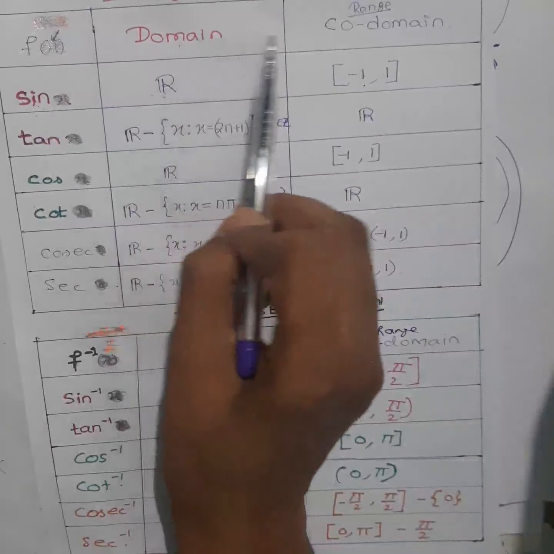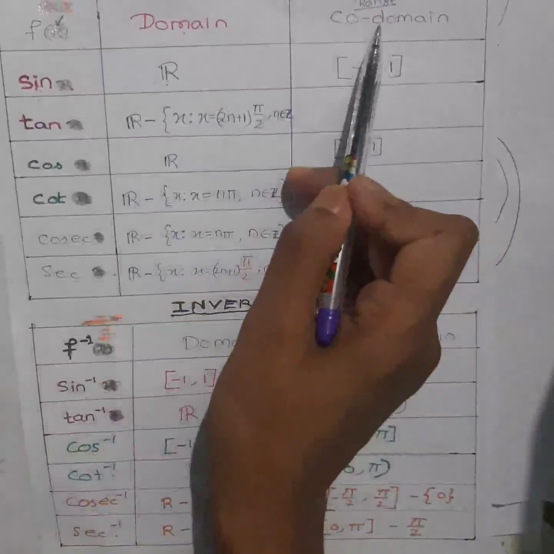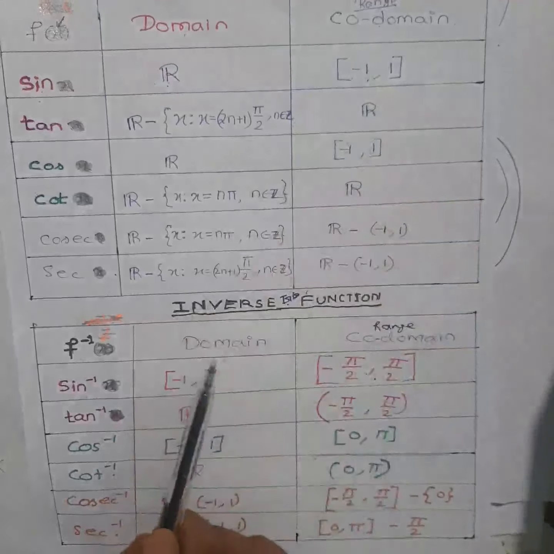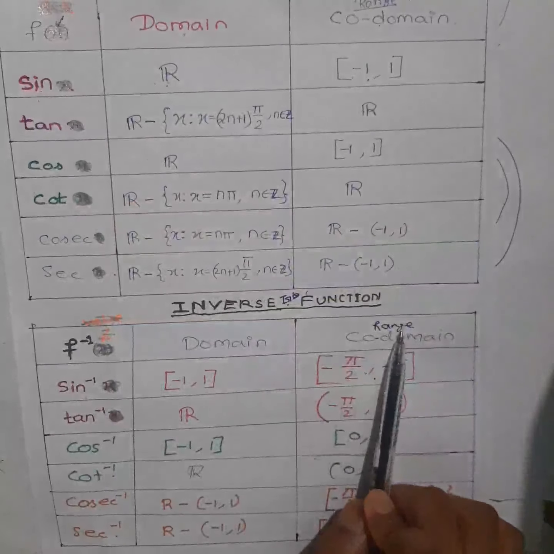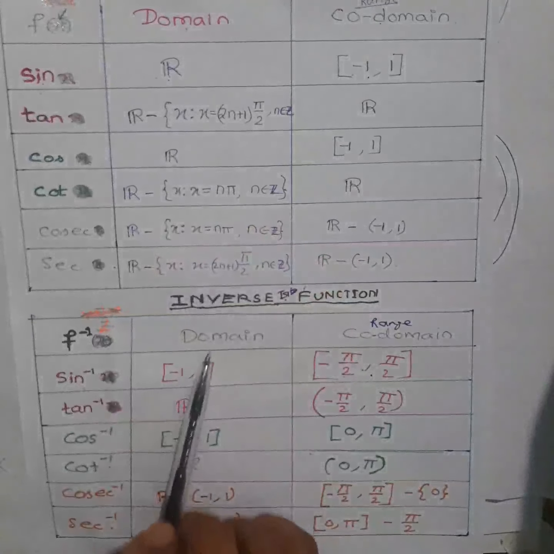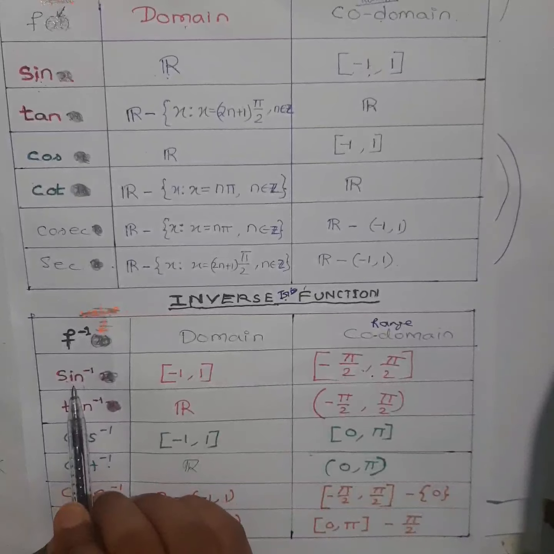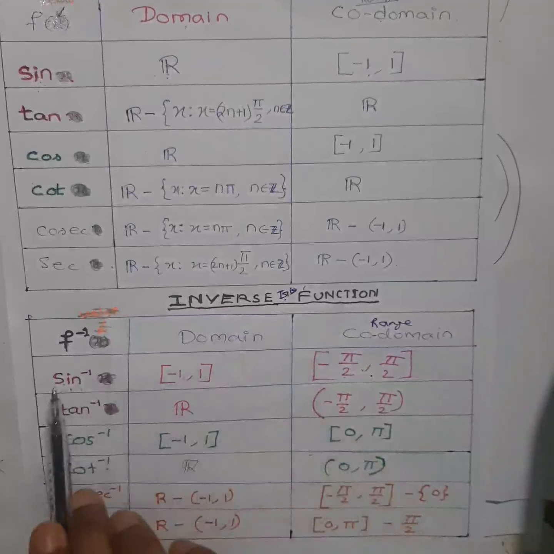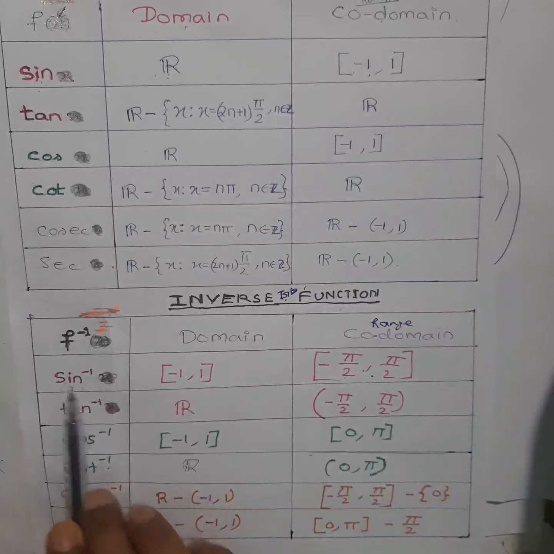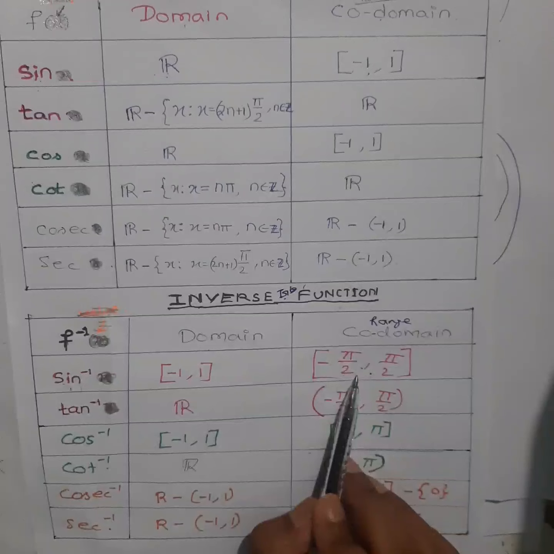If a function is defined like this, with this domain and codomain, and you want to find its inverse, it will always be like this. Codomain will become domain, domain will become codomain. But in trigonometric functions we have seen that for sine, the inverse will not be a function. This inverse will be there, but the inverse function will not be there. We are discussing functions, right? So if this has to be a function, then your range must be modified. I hope you have understood.